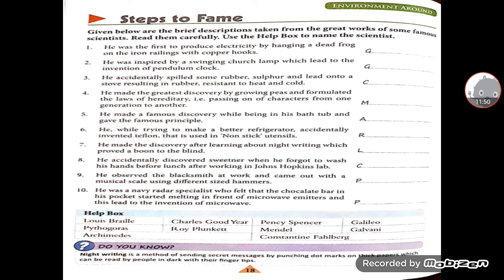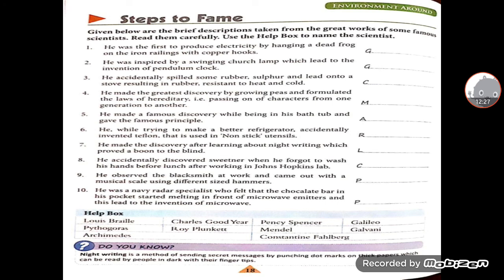Fourth, he made the greatest discovery by growing peas and formulated the law of heredity, that is, passing on characters from one generation to another. That is Mendel. Fifth, he made a famous discovery while in his bathtub and gave the famous principle. That is Archimedes.